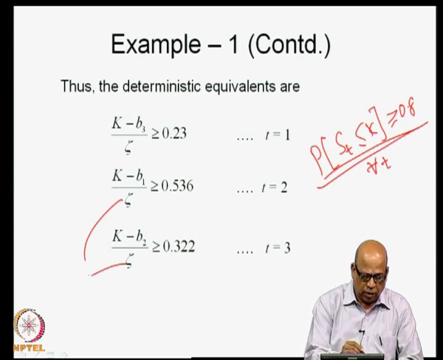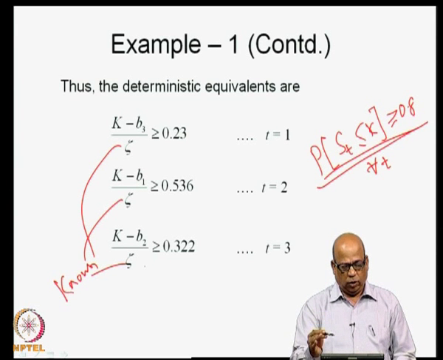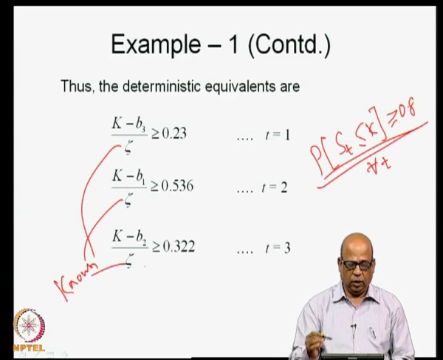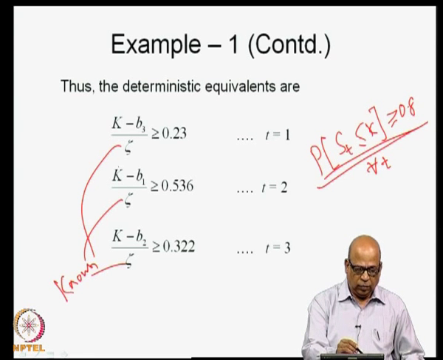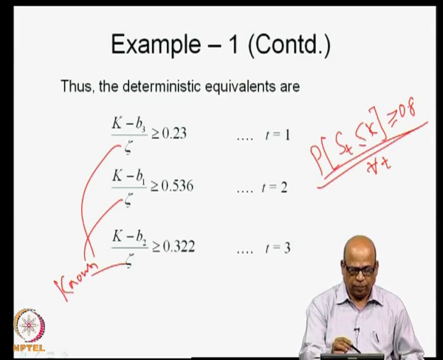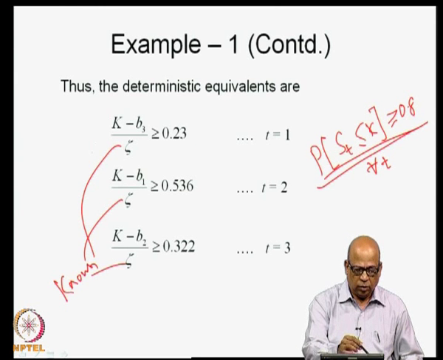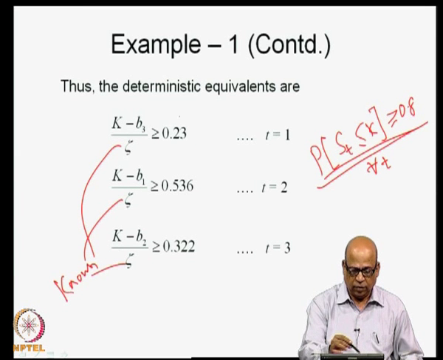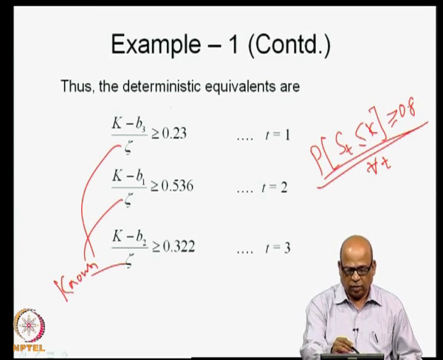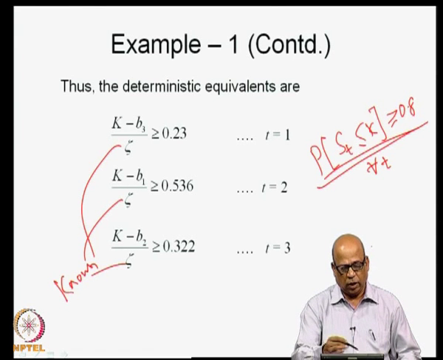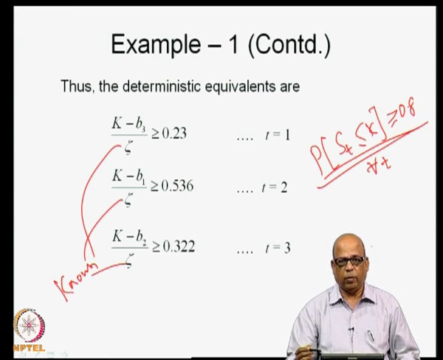Remember, zeta is a known parameter; we would have specified zeta to be 0.5, 0.6 and so on in the LDR, and k is known or to be determined, but it is a deterministic parameter. B 1, B 2, B 3 have to be determined, they are deterministic parameters, and therefore, this constraint set is completely deterministic. You can use them in the linear programming problem.